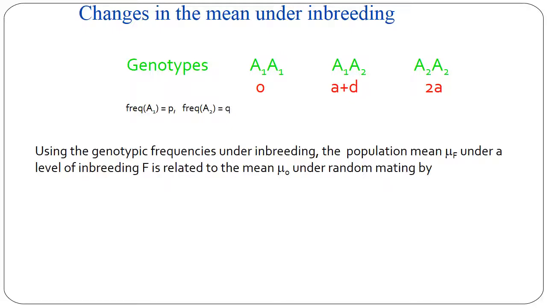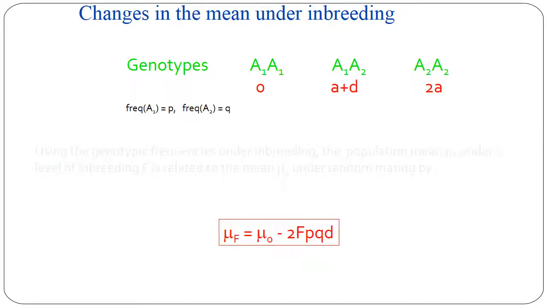Using the genotypic frequency under inbreeding, the population mean under a level of inbreeding is related to the mean under random mating by mu F is equal to mu 0 minus 2F pqd. This is how the change under inbreeding is calculated after a few generations of continuous inbreeding.